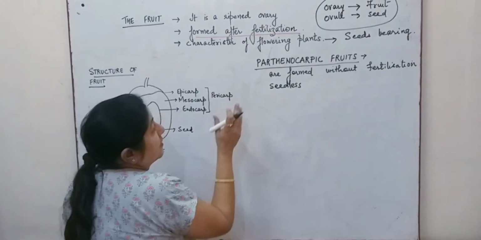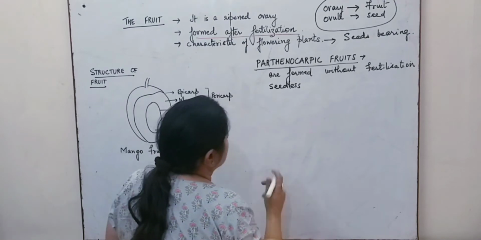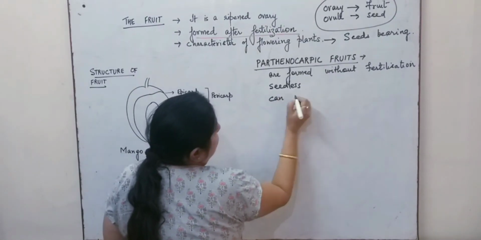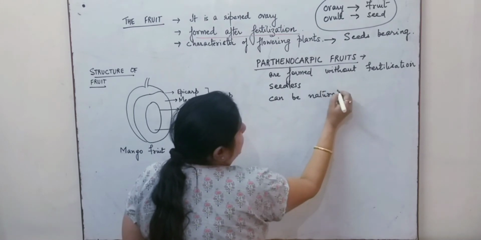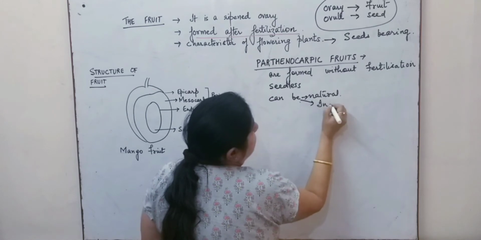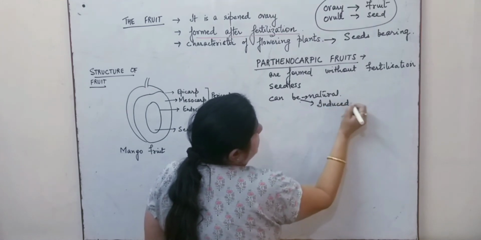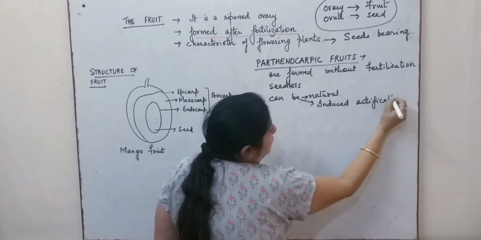Also, when we talk of parthenocarpy, it can be natural or it can be induced artificially. Especially this is used in the horticulture field.